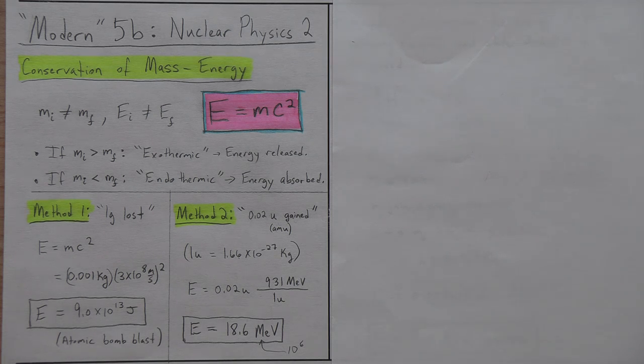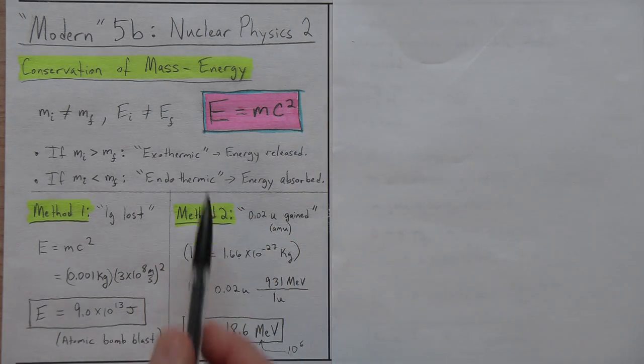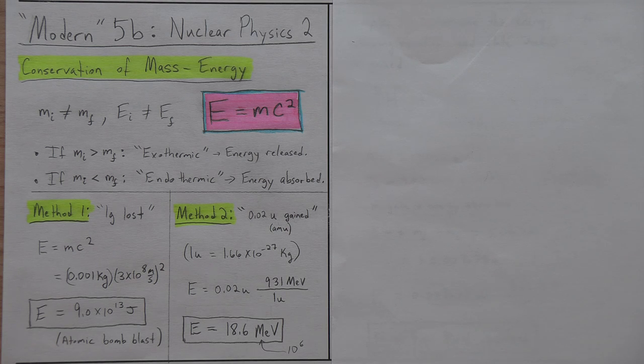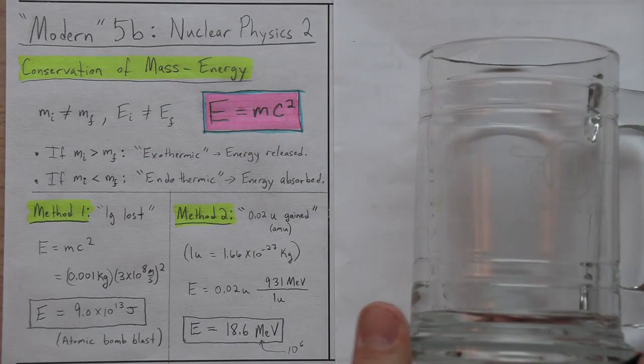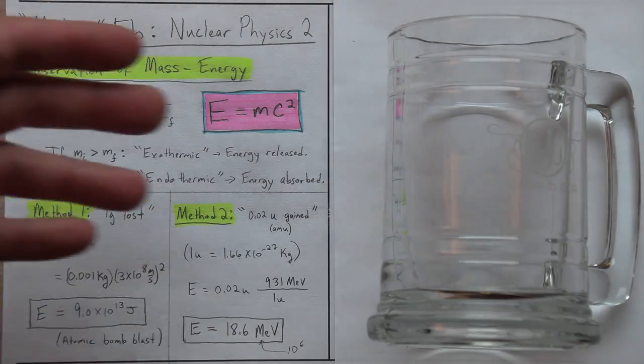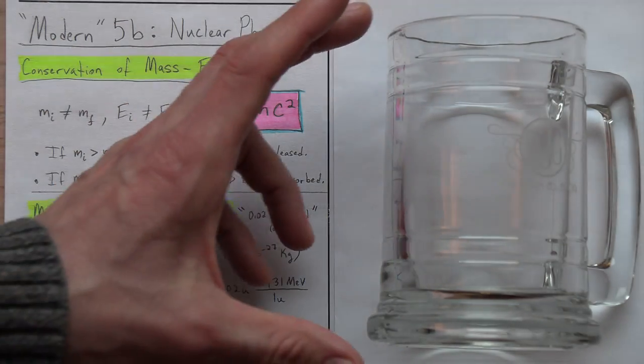Now, before I move on to the second method, I just want to point out that, as I said, this has been true even in all your chemistry experiments, even in everyday life. You just never realized it was true. Let's suppose I take a glass of water like this. Of course, there's no water in there because I'm tilting it to the side so you can see it. You can see it's a big glass, right?